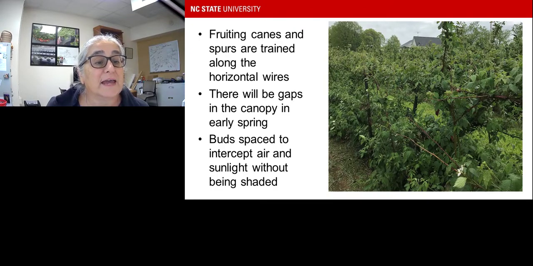So those fruiting canes and spurs are trained along those horizontal wires, and there'll be gaps. You can see those big gaps in between, so you can actually see through that trellis system in the early spring. And those buds are spaced out evenly to intercept air and sunlight without being shaded. So you have plenty of sun exposure here and here, rather than everything up here on the top and not getting enough sun down here. So you really do open that up, and that's the key to his success. Here's an example again.